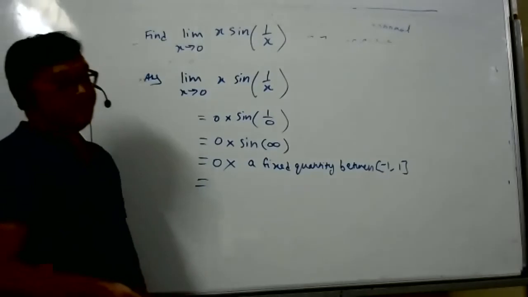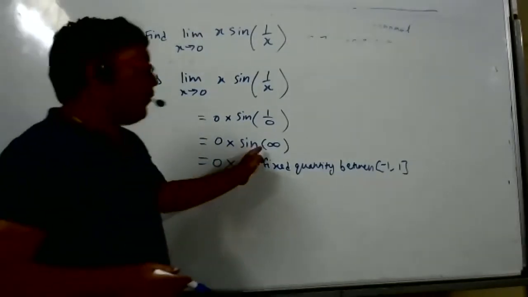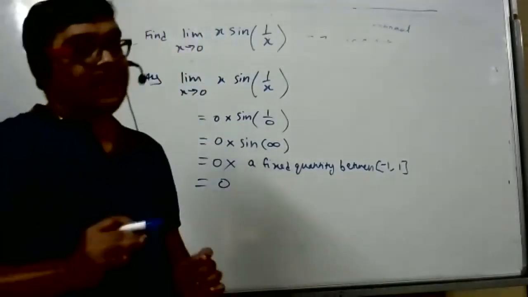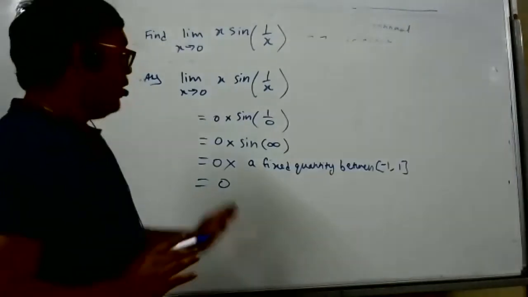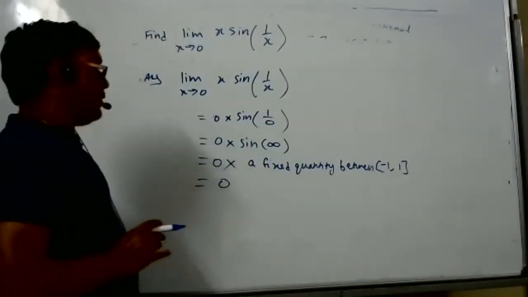No answer. Zero only. So the answer is 0. Correct. I told you in the beginning: sine of infinity, we don't know the answer. Whatever the answer is, it will be between -1 and 1. If you multiply 0 with something between -1 and 1, you get 0. So 0 is the answer.